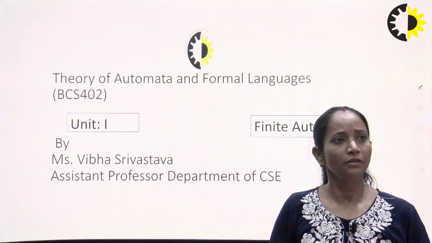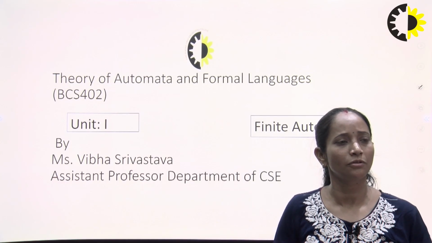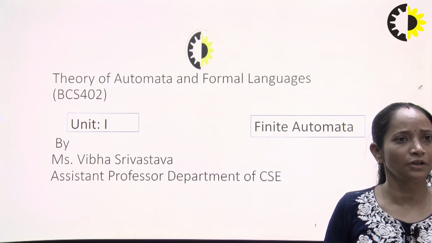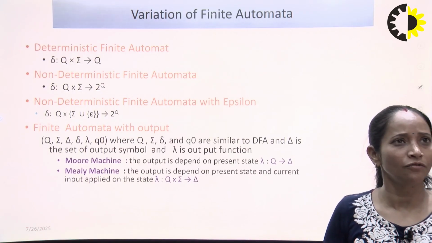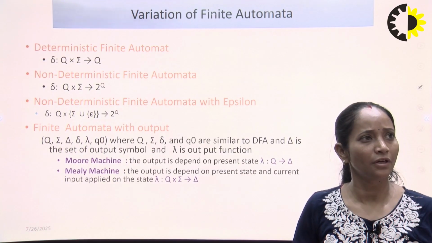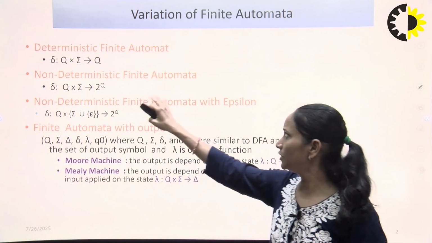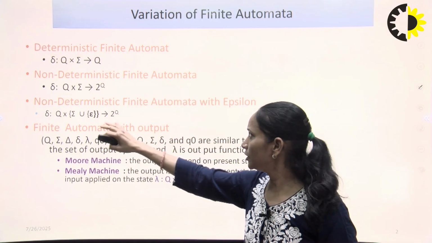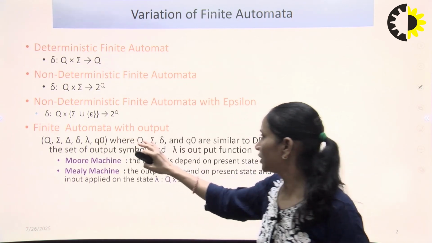The subject is Theory of Automata and Formal Languages and the code is BCS 402. This is the topic from Unit 1, that is finite automata. First we have to understand that there are different variations of the automata. First is deterministic finite automata, non-deterministic finite automata, non-deterministic finite automata with epsilon, and finite automata with output.